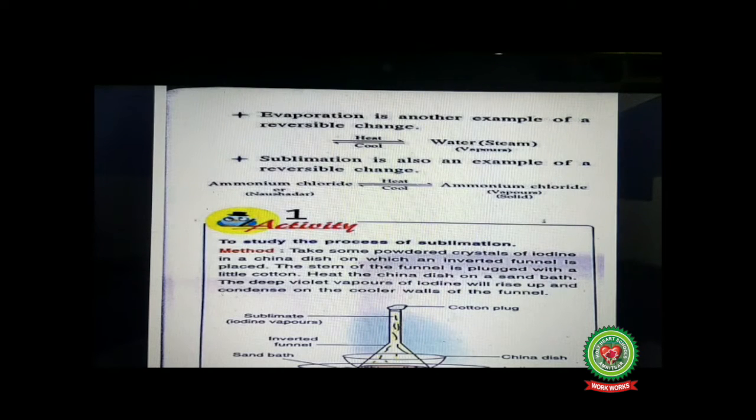Sublimation is also an example of reversible change. Sublimation is a process in which a solid directly gets converted into gaseous state on heating at a fixed temperature without undergoing the liquid state. Here an example of ammonium chloride is given. Ammonium chloride in solid state when heated gets converted into ammonium chloride vapors. And when these vapors of ammonium chloride are cooled, they get converted into solid ammonium chloride.